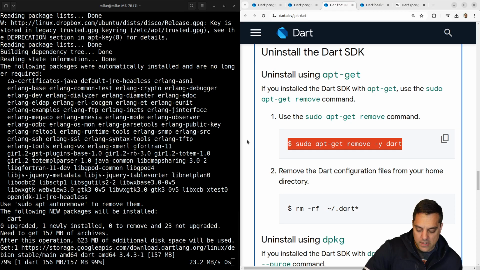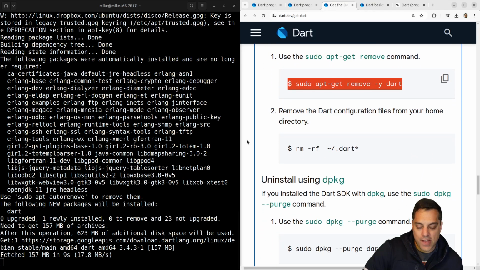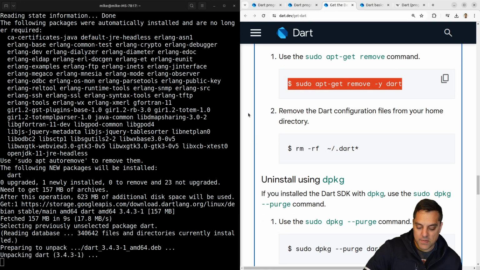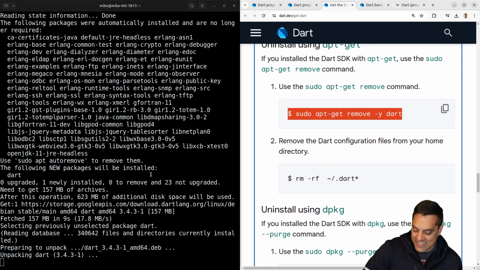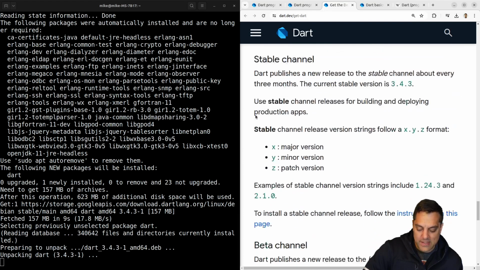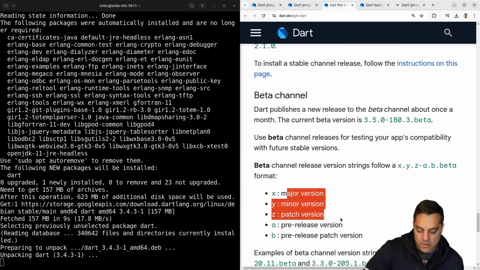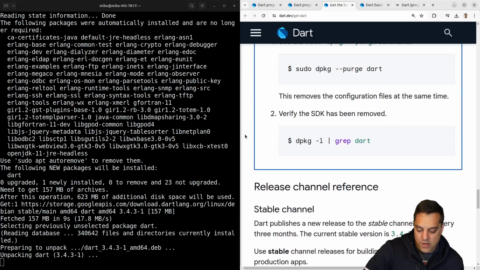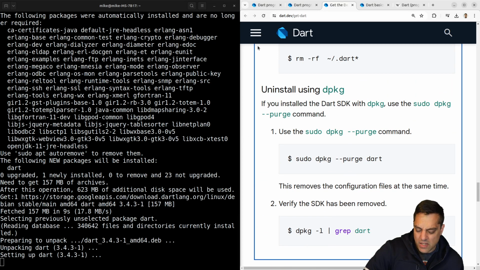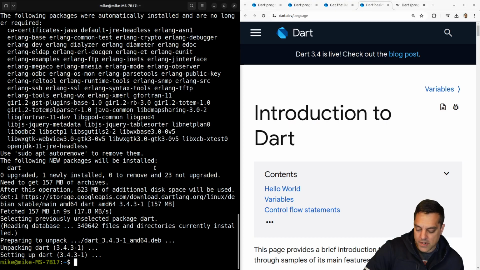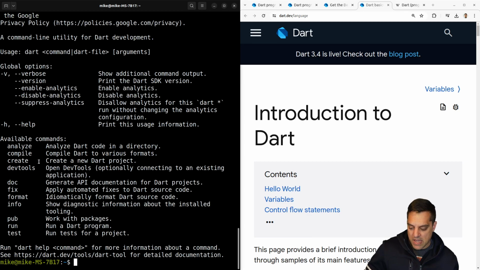Look at that. A lot of languages I've looked at don't show you how to uninstall it, so that's actually really nice. All right, so good job. Again, not that we're gonna uninstall it, but okay, and they're telling you how the versioning works here and so on. That's actually kind of nice. Just so you know. Yeah, kind of covering all the bases here. So very nice here. So let's see. Do we have it? Dart, I'm assuming. Yeah, here we go.